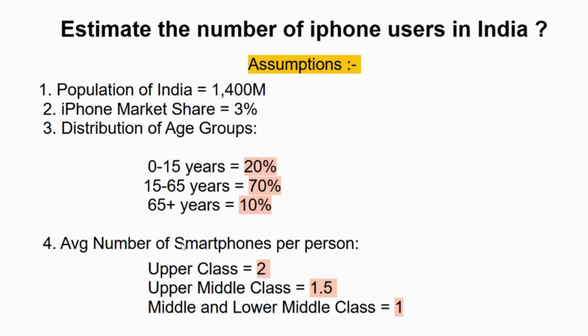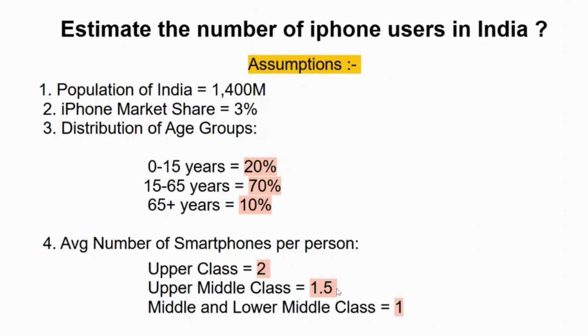We would also assume the average number of smartphones per person, because one person can own more than one smartphone, right? It could be two, it could be one. One person can have more than one phone. So we will take the average number of smartphones a person could have. Clarifying, in the upper class, we are assuming the average will be around 2. In upper middle, it is 1.5. In middle and lower class, each we would have 1 as the average.